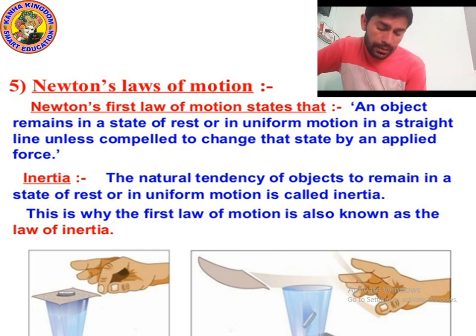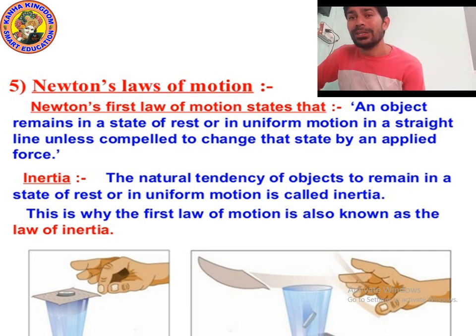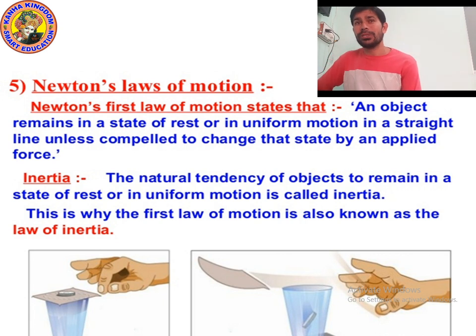For your kind information, let me tell you that in the previous class we studied the equations of motion: v is equal to u plus at, s is equal to ut plus half at square, and 2as is equal to v square minus u square. But now we are going to study laws of motion. They are just different. Don't get confused between chapter 8 and chapter 9. Both are different chapters.